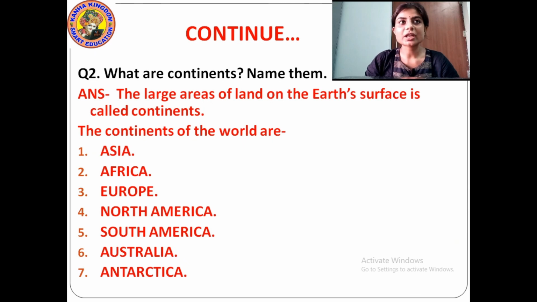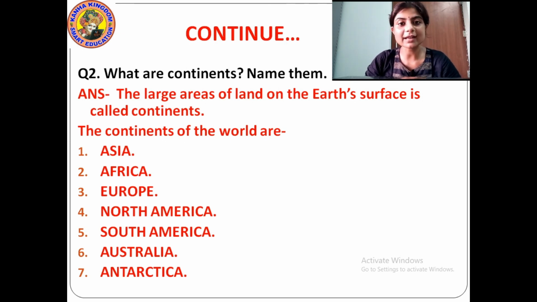So now students, question number 2. What are continents? Name them. The answer is, the large area of land on the earth's surface is called continents. Continents are the large area on the earth's surface. It is called as continent. Understood? Now the continents of the world are Asia, Africa, Europe, North America, South America, Australia, Antarctica. These are the 7 continents of the world.